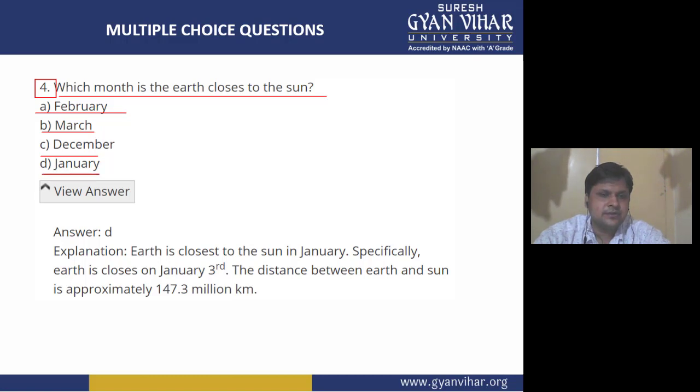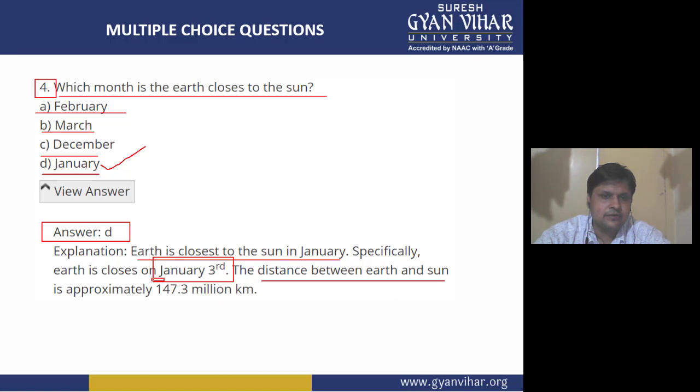So it is very much clear that if we are asking when the earth is very much close to the sun, then option D is the correct option. And why is it correct? Because earth is closest to the sun on 2 days. Specifically, it is closest on January 3rd, and on this day the distance between earth and sun is approximately 147.3 million kilometers. Alright, so I hope this is clear.